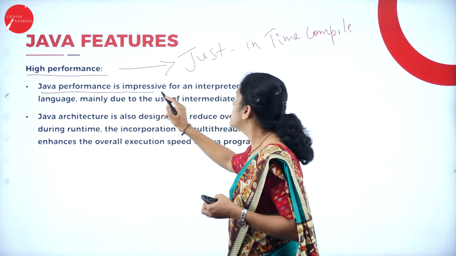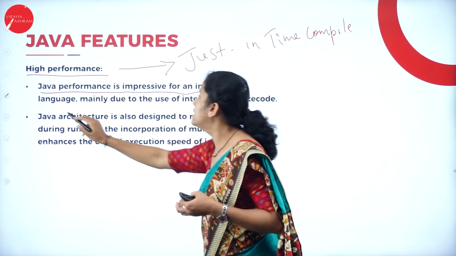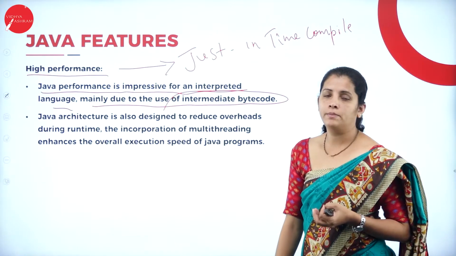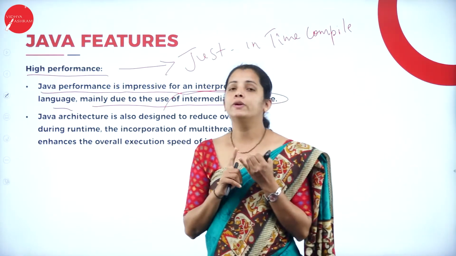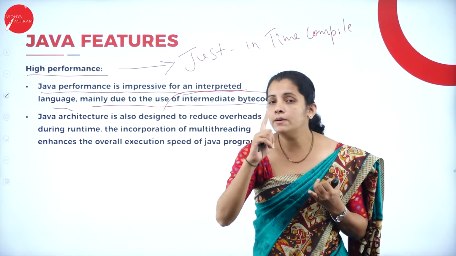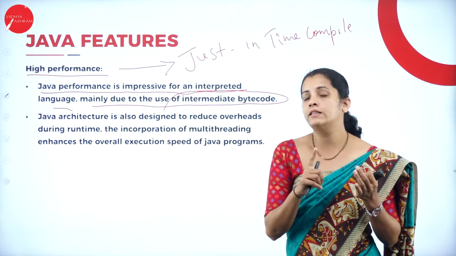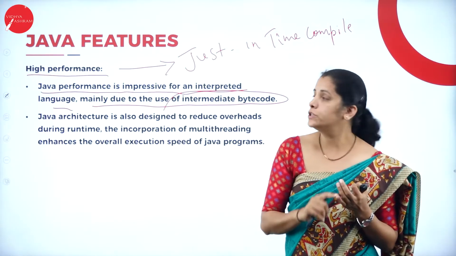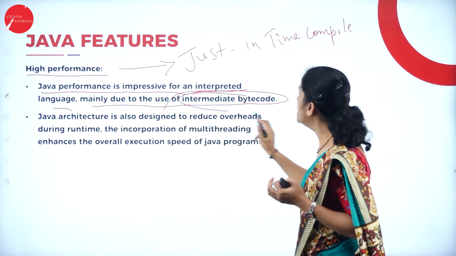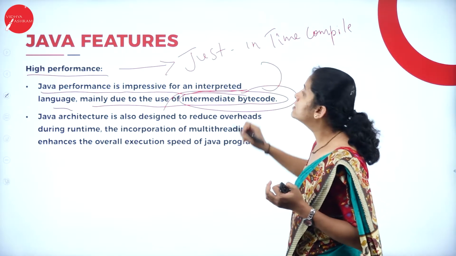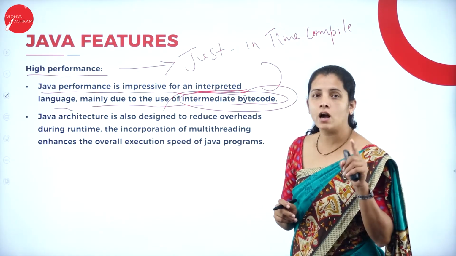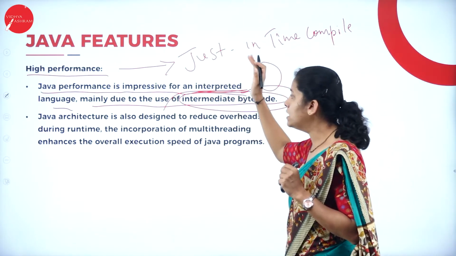Java performance is impressive for an interpreted language, mainly due to the use of intermediate bytecode. That means after the compilation, we get the bytecode, and this bytecode is given to the interpreter, and the interpreter is responsible for translating bytecode to machine code. So the bytecode is nothing but the intermediate code. Java is also called an interpreted language.